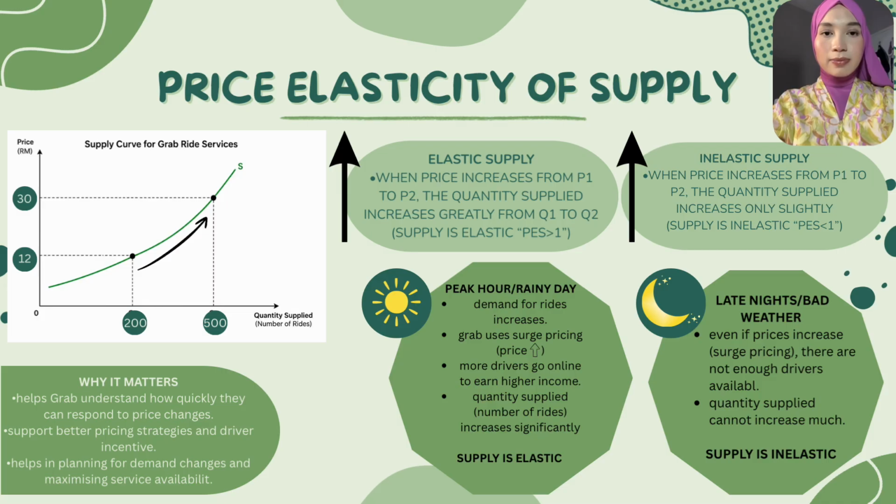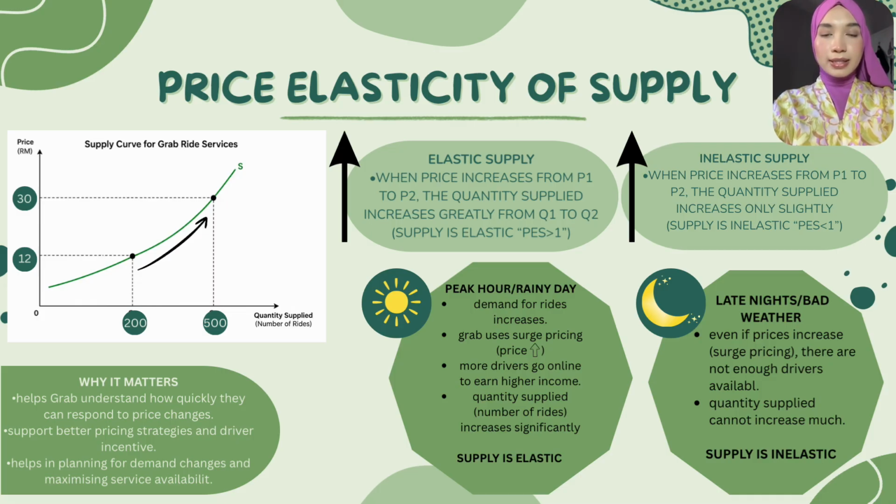A real situation can be seen during peak hours or rainy days. Demand for rides increases, so Grab applies surge pricing. Higher prices encourage more drivers to go online, causing quantity supplied to increase quickly. However, during late nights or bad weather, supply may become inelastic. Even if prices rise, there may not be enough drivers available, so quantity supplied cannot increase much. Price elasticity of supply is important because it helps businesses like Grab understand how quickly they can respond to changes